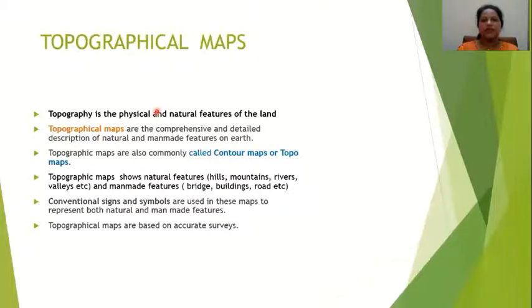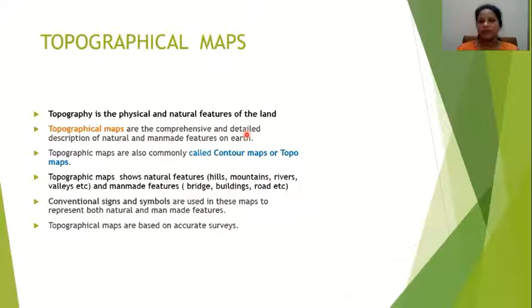We can see topography is the physical and natural features of the land. Topographical maps are the comprehensive and detailed description of natural and man-made features on Earth. This I have told you just before.